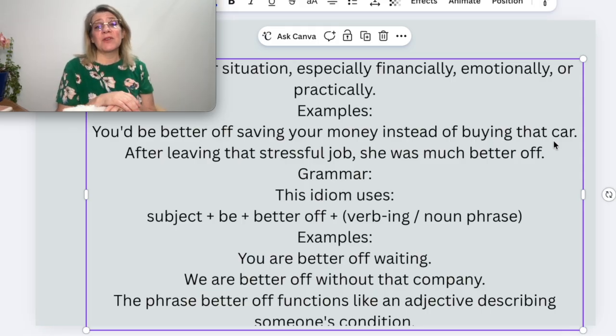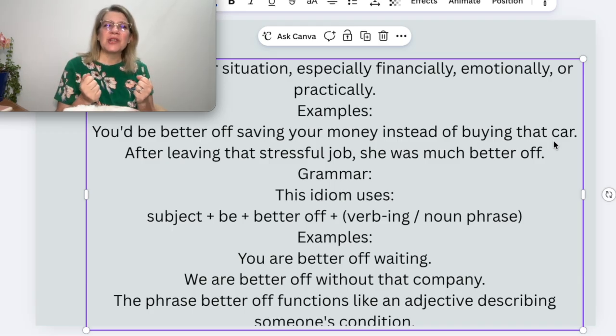Maybe getting a job closer to home, except that job that's a half an hour away is something she would really, really be good at and she'd love. So maybe emotionally, she'd be better off taking the job and buying a car. You have to weigh the balance. After leaving that stressful job, she was much better off.